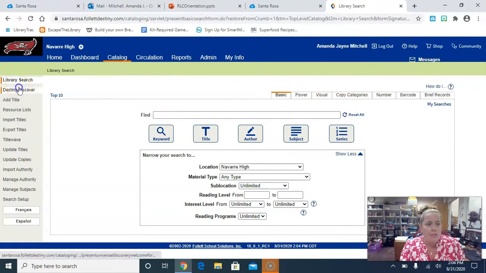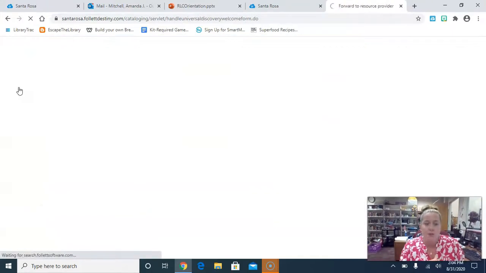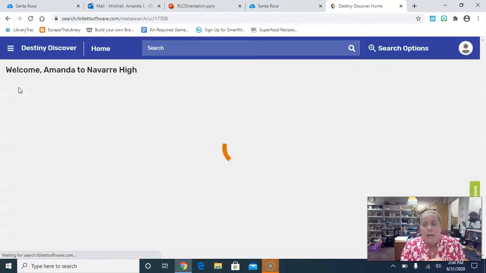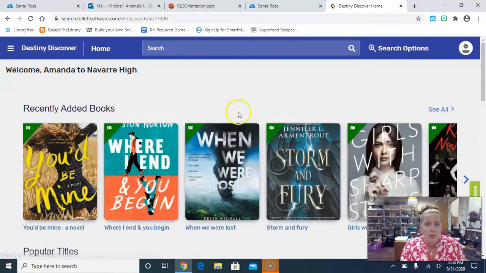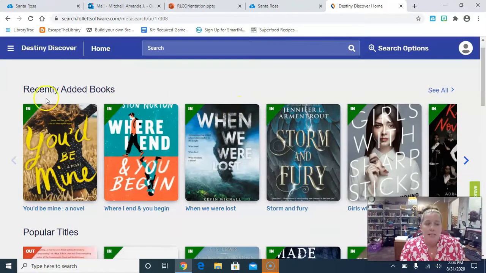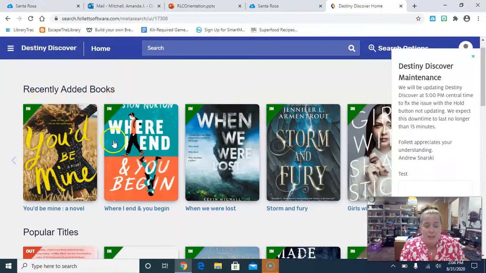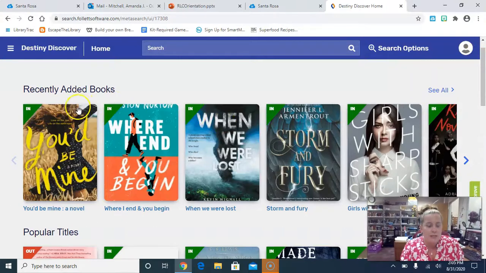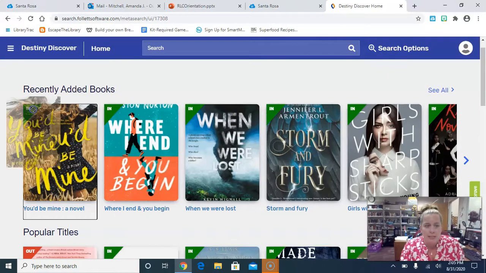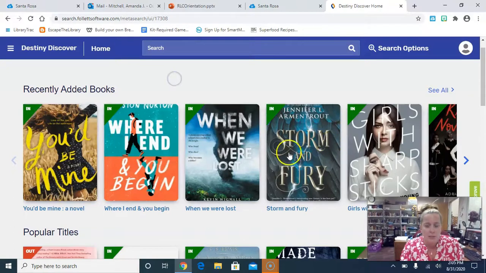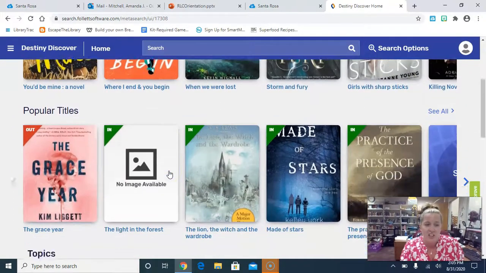Okay, Destiny Discover, if you have not used that yet, is something you definitely need to check out. And this is the easiest way to see what's new in the library, to see what ebooks we have and what digital audiobooks we have. So when you click on that, the first thing at the top is recently added books. Now these are books that are physically in the library, and you can see that they're in. So instead of seeing one of one available, it just has that little in thing at the top. These are the Florida Teens Read books. They're the most recent ones I've added.